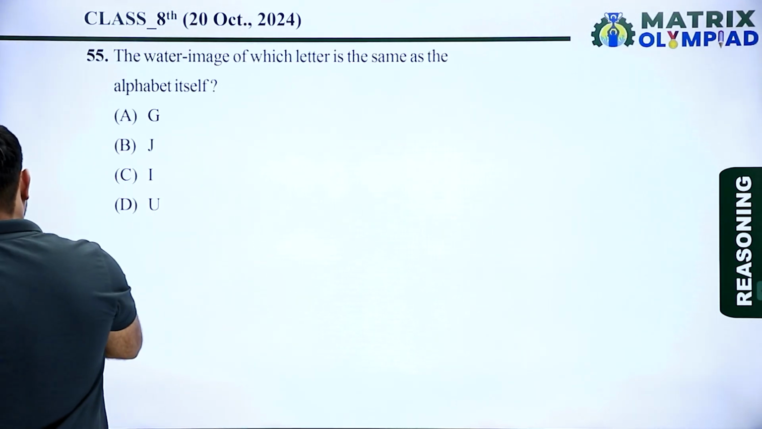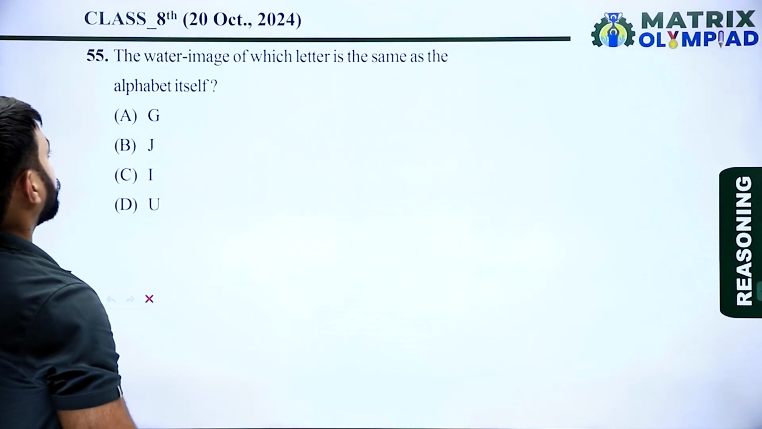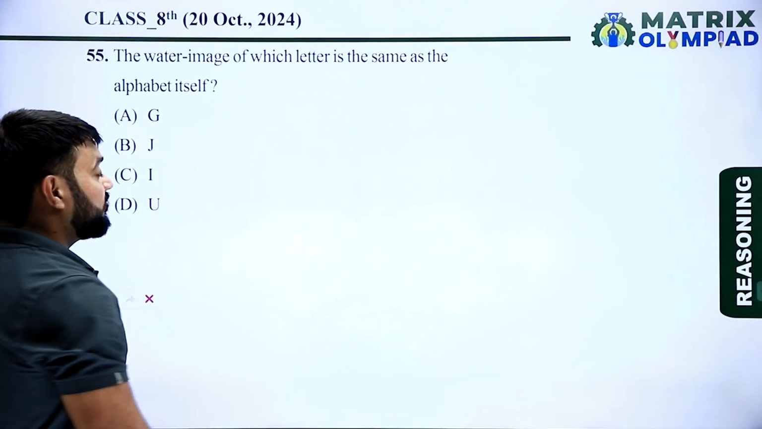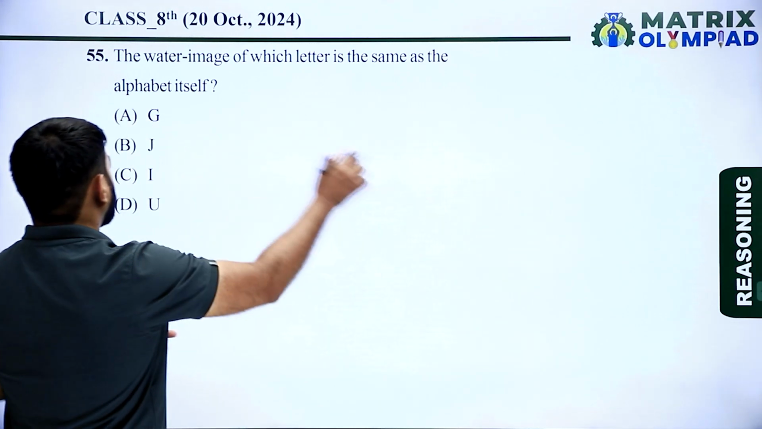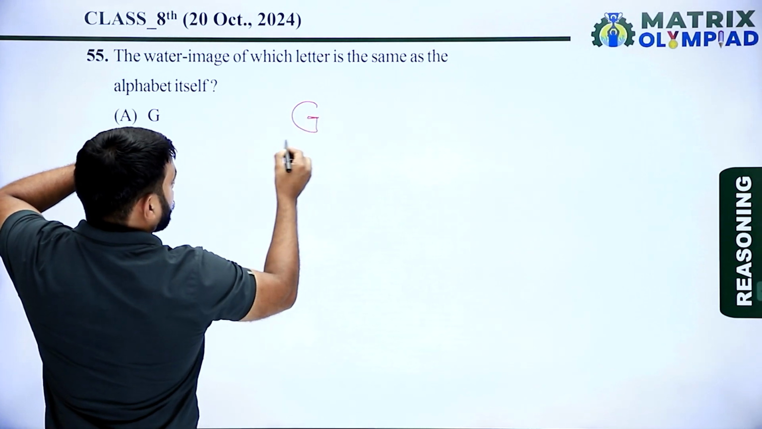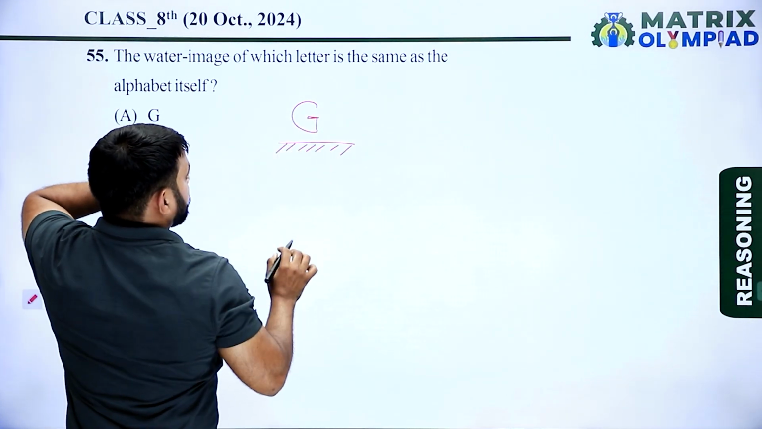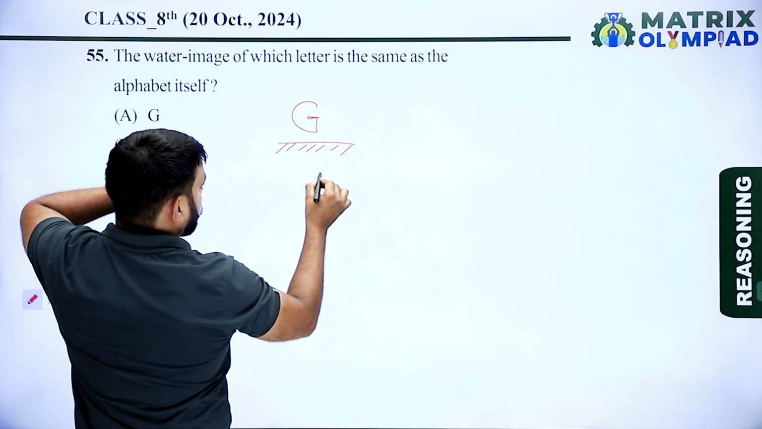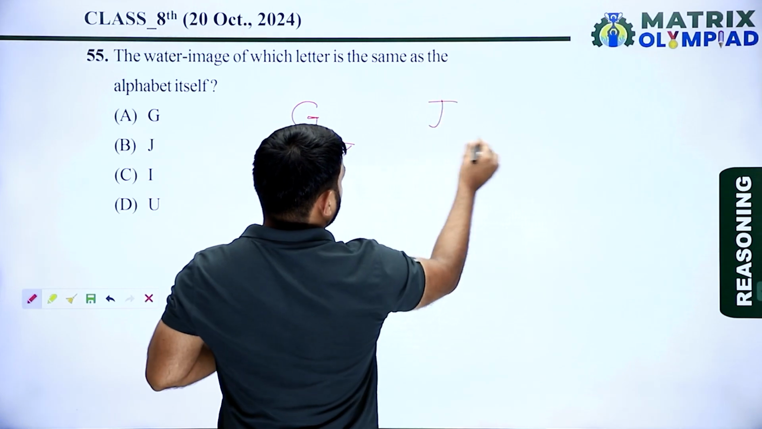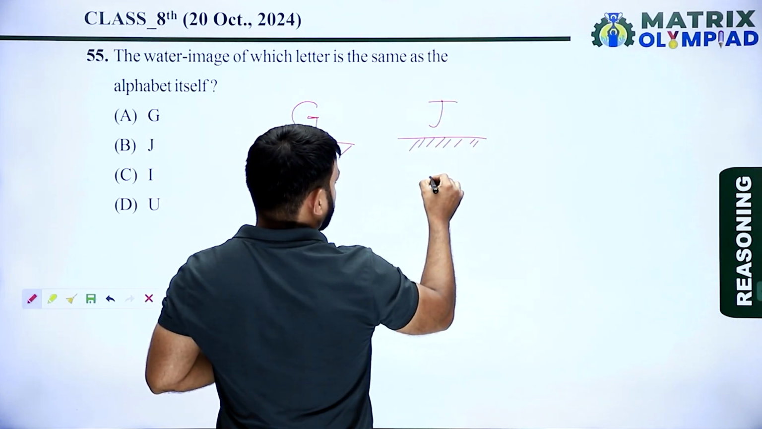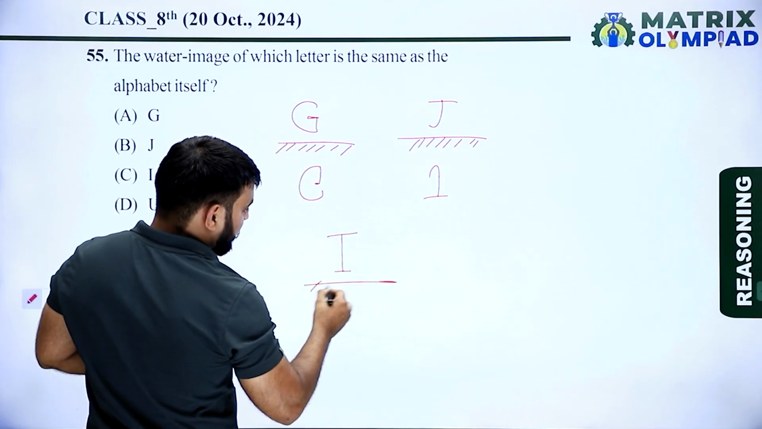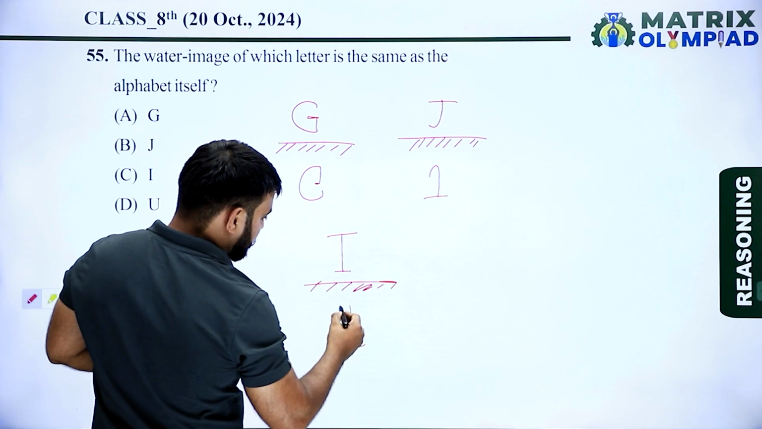Now next question is question number 55. The water image of which letters is the same as the alphabet itself? The water is always taken below the object. So now water image of G looks something like this. And water image of J will look something like this. Now find the water image of I. So water image of I will look something like this.